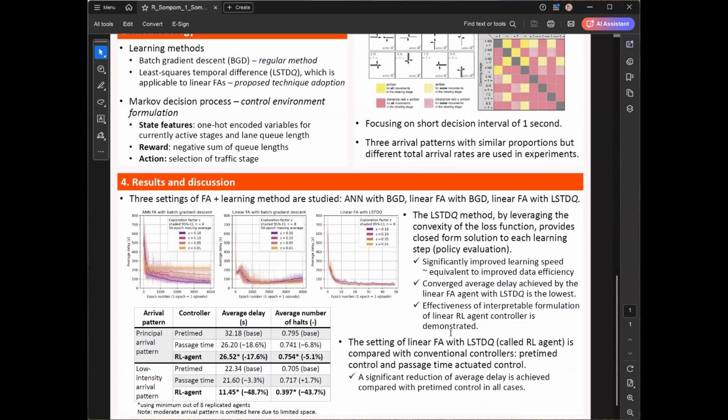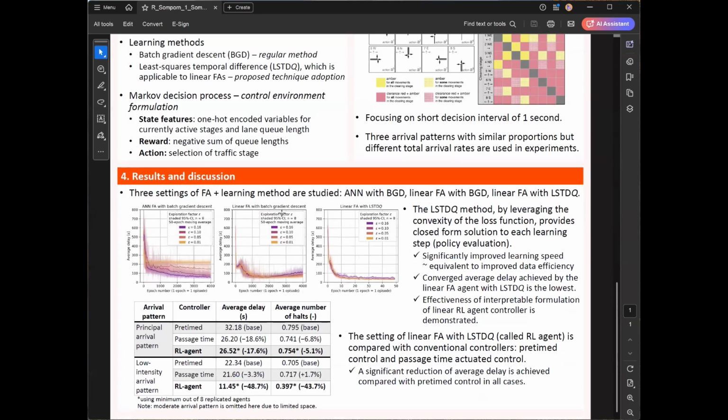Moving to results and discussions, I have compared 3 major settings of function approximator FA and learning method. The first combination is NN FA with batch gradient descent, BGD. Second is linear FA with batch gradient descent, and the third is linear function approximator with LSTDQ, the least square method. Please pay attention to these 3 learning plots. The most right-hand side here represents the state-of-the-art method that has been found in this study, linear FA with LSTDQ.